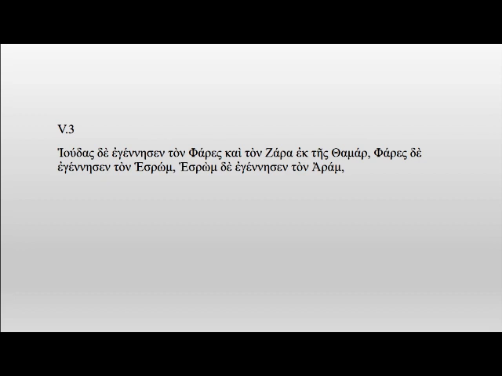The syntax is pretty much clear. X gave birth to Y. We have additional information here. Ek tes Thamar, ek, preposition, means from, out of. So from Thamar, Judas gave birth to Phares and Zara. Then the English translation would be by Thamar.